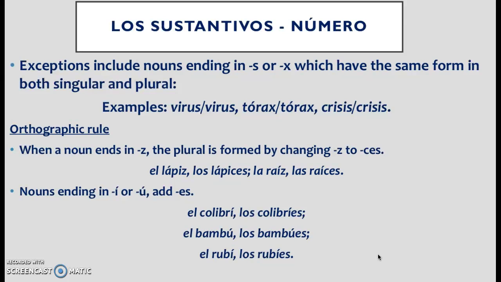El lápiz, los lápices. As you can see and hear, you're maintaining that sound. So just memorize that if a noun ends in a Z, you want to change that Z into a C. And you'll see that often Z's turn into C's in Spanish. If you have a noun that ends in an accented vowel, then you're going to add an ES.